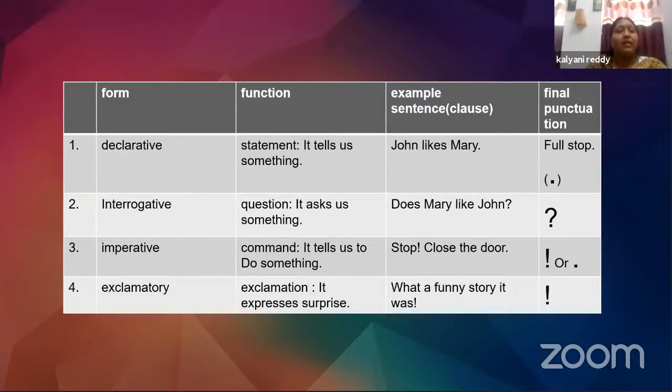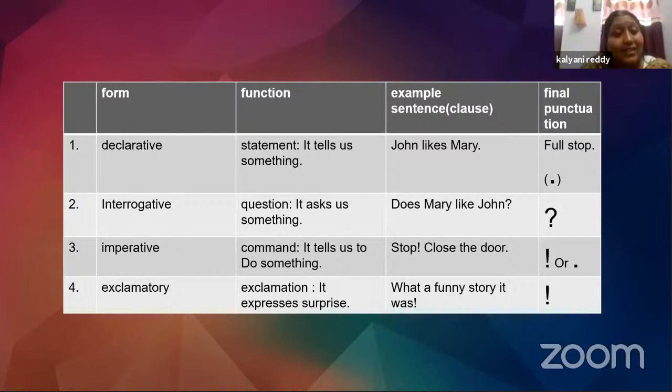Okay. Now, let us see what kind of punctuation marks are used for these sentences. Say, for example, a declarative sentence. Now, a declarative sentence talks about statements. It tells us something, all right? Now, let's take a look at the example here. John likes Mary. What punctuation mark is usually used at the end of a declarative sentence? It is a full stop, right?